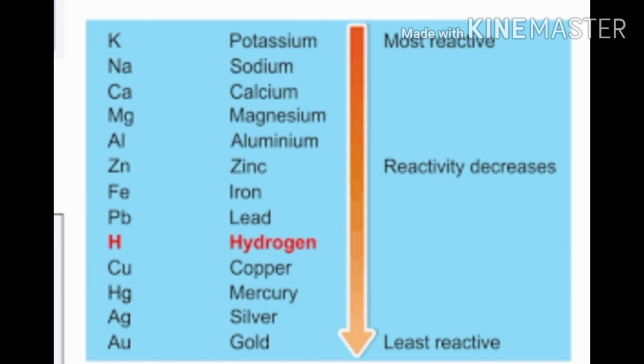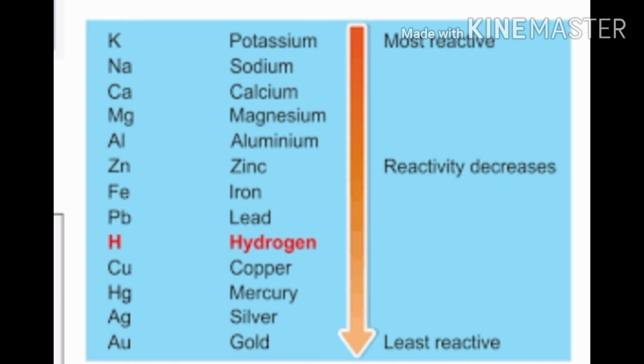They react vigorously with the cold water to form the corresponding compounds with the release of hydrogen gas. They form the metal hydroxide, and these metal hydroxides are called alkalis.